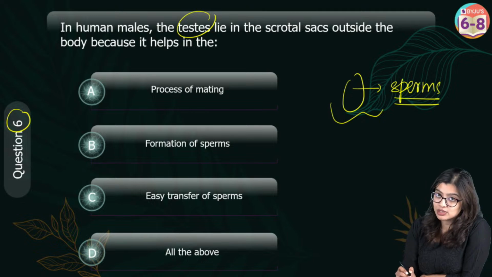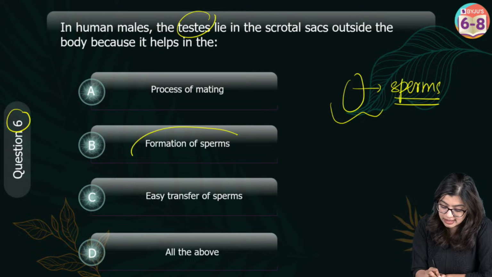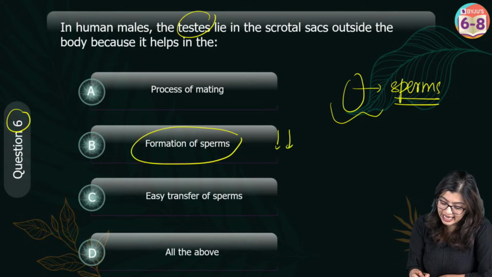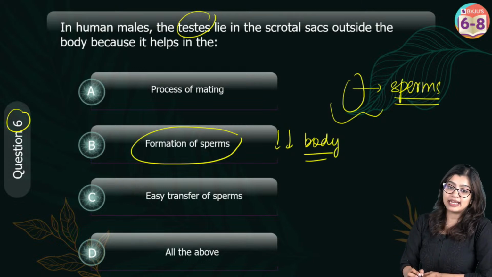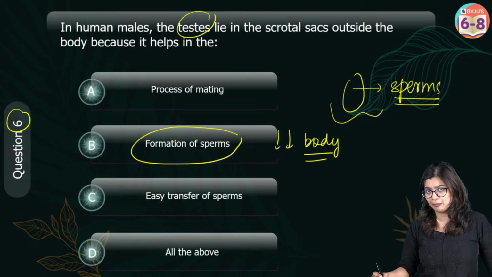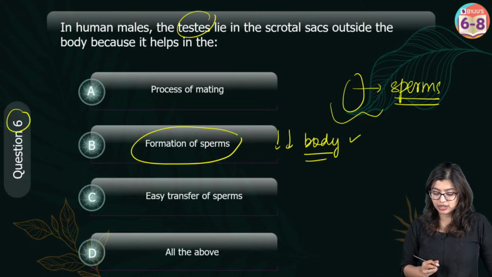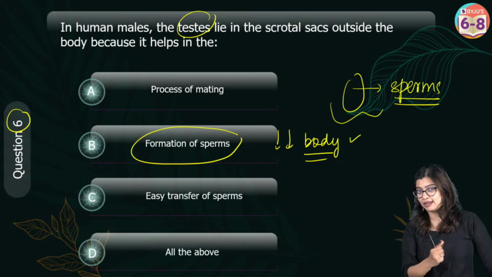In order to produce the sperms, they require a temperature that is slightly lower than the body temperature, which is why for the formation of sperms, these testes are located outside the male body.